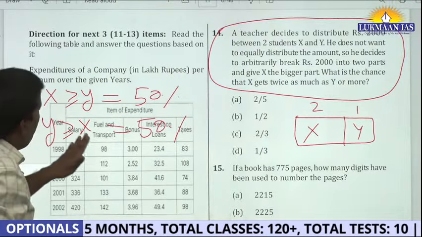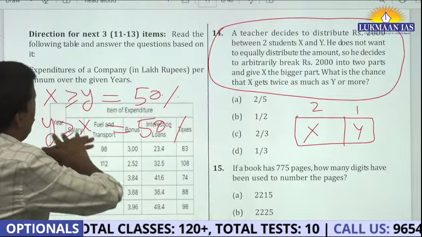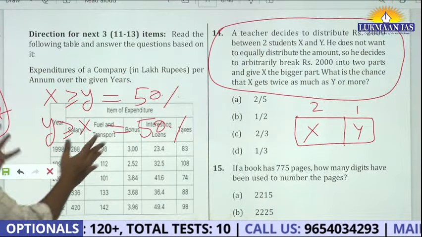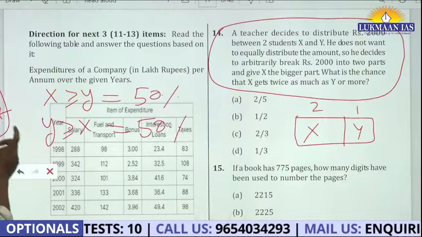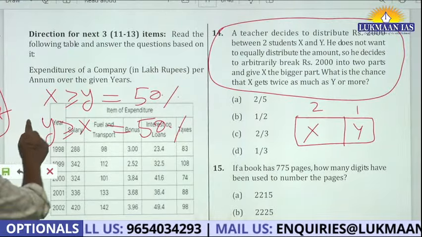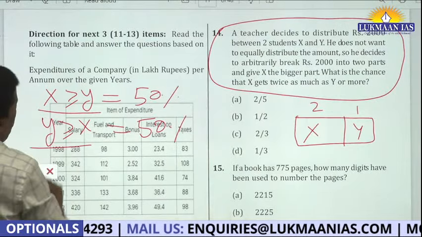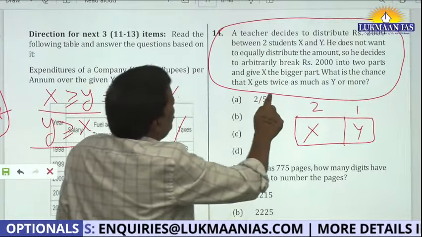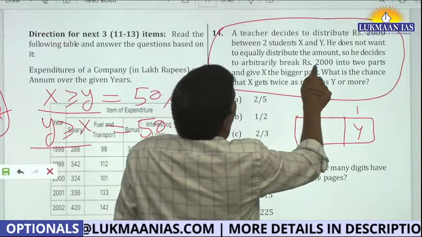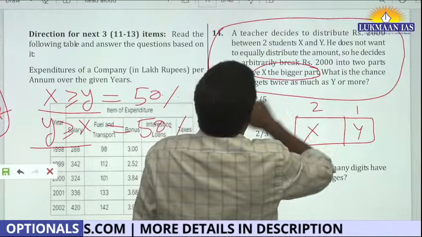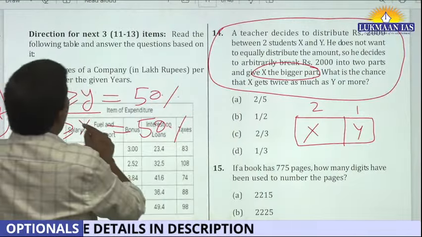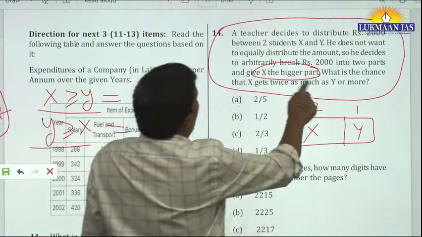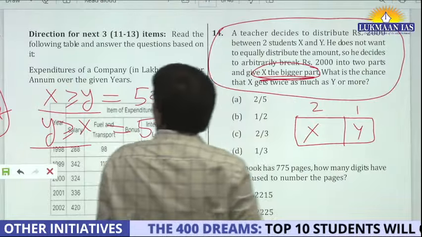So here what is happening, you had that stick, right? 2,000 rupees, you had that 2,000 rupees. In it you had two parts, either X is greater than Y or Y is greater than X. But he's only worried about when X is greater than Y. So he decides into two parts and gives X the bigger part.